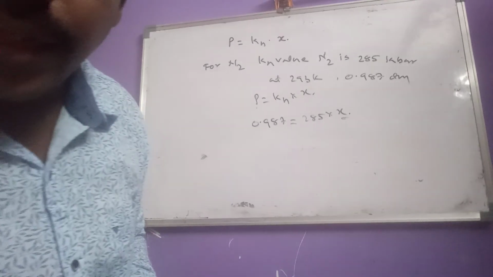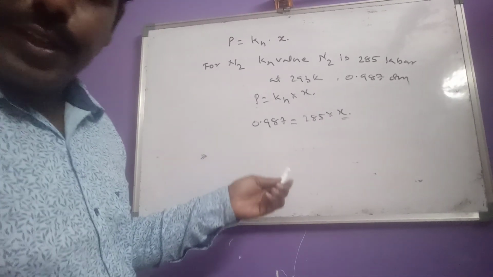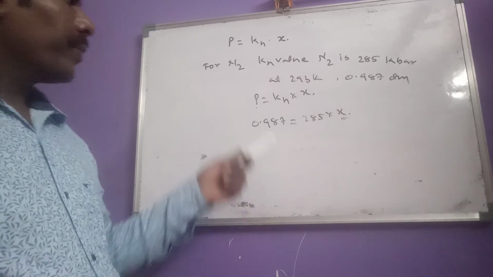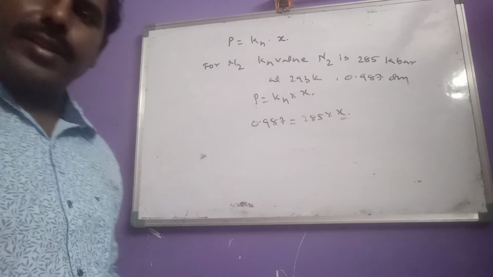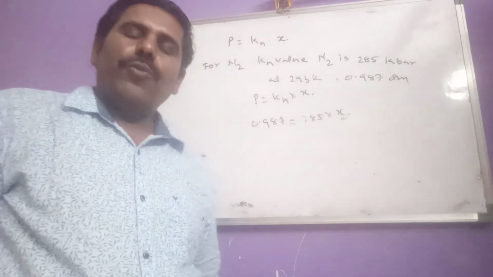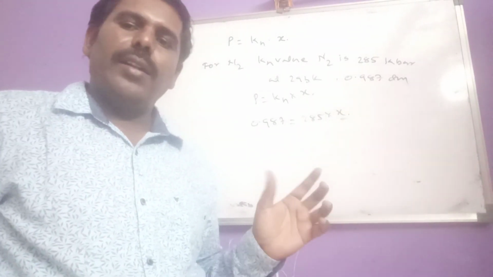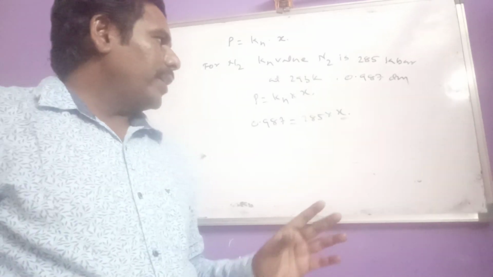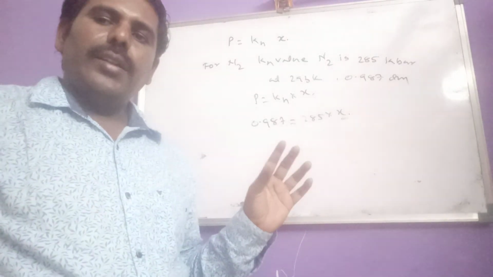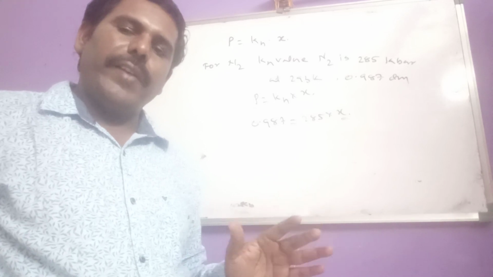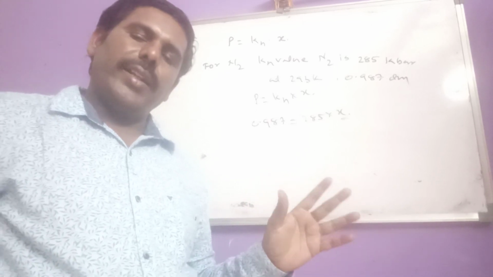So like that one can determine the mole fraction of a gas at the given conditions. So like this we have to solve the questions from Henry's law. Okay, this is regarding the solubility of gas in liquid and Henry's law. Okay students, bye.